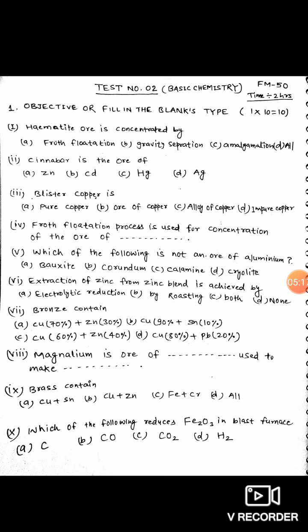Question number 10. Which of the following reduces Fe2O3 in blast furnace? So the correct option of this question is carbon monoxide. Carbon monoxide, CO, reduces Fe2O3 in blast furnace. So the correct answer will be carbon monoxide. This happens at 975 Kelvin to 1075 Kelvin in the upper part of the blast furnace. So the question number 10 answer will be B, carbon monoxide.